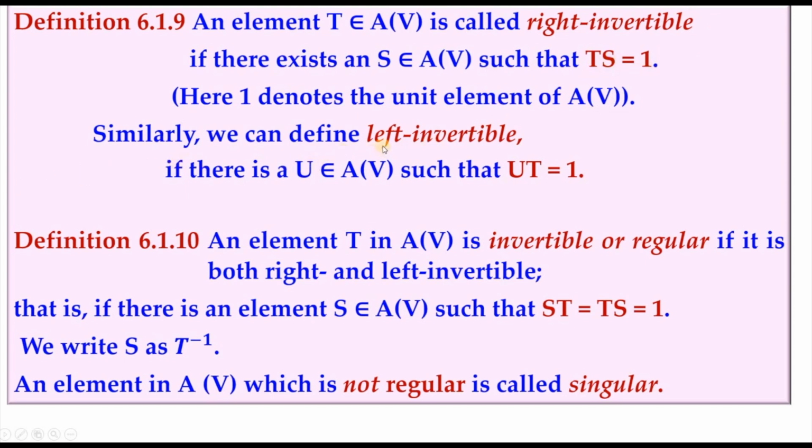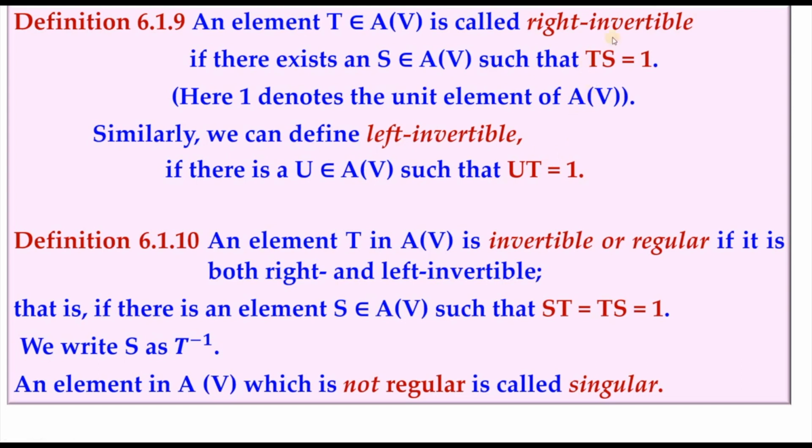Similarly, we can define a transformation t to be left invertible if there exists u in A(V) such that ut is 1, that is the identity transformation. So left invertible means to the left of t, u should be there. If we want to say that t is left invertible, to the left of it we need to have a member of A(V). Of course it should not be 0.